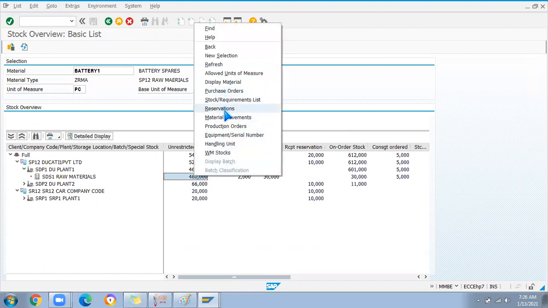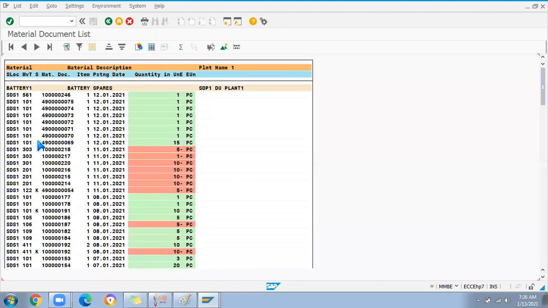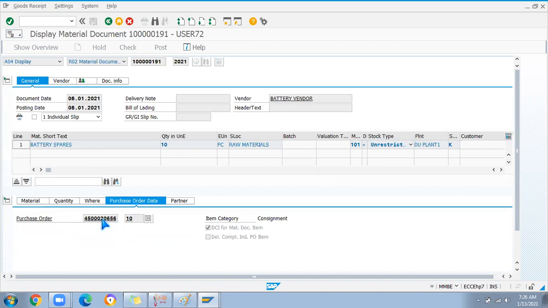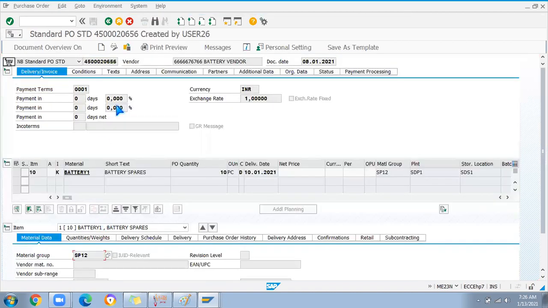For example, if I look at the material movements here, you can see there are many entries. In this you can check 101K is always the goods receipt for the consignment. When you raise a purchase order, to check the purchase order, just double-click on this. It will take you to the MIGO screen where you receive the stock for the PO. This is a PO number. If you don't know the PO number, you can go and check the movements for that particular material, which is transferred to our own stock from the consignment stock.